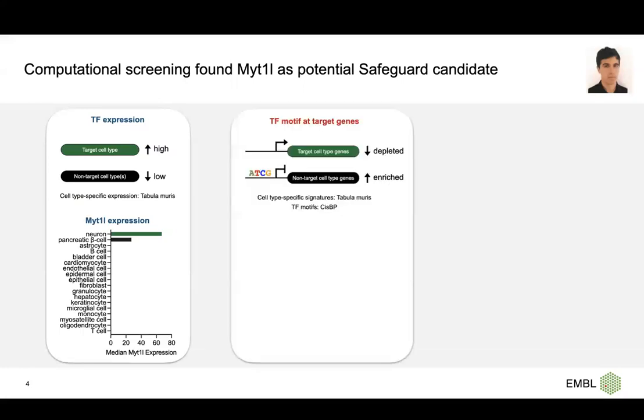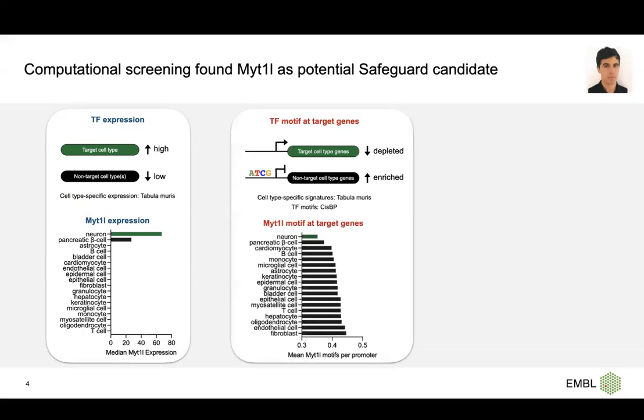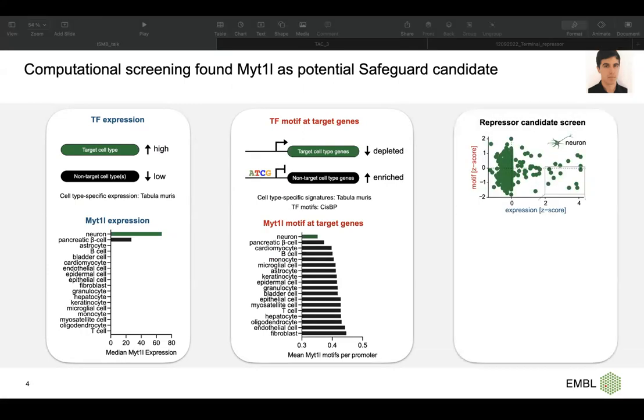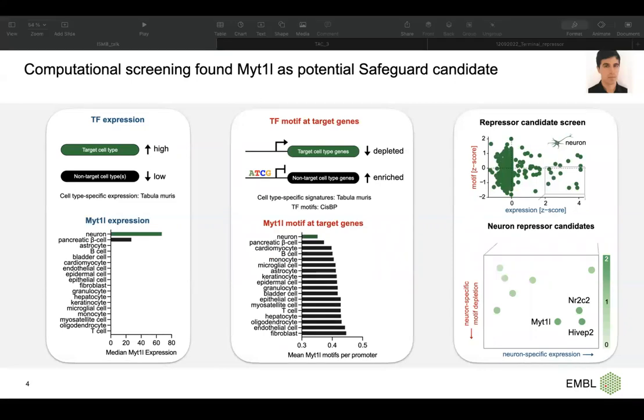In the second step, we look at its targets. We expect its targets to be in the other cell types and not in our target cell type, so they should be depleted there and enriched in other cell fates. As you can see in this example for MYT1L, its targets are depleted in neurons, lowest among the others, and enriched in the others. In the third step, we put these two factors together, calculate the Z-score, and identify the potential safeguard candidates for our target cell type.